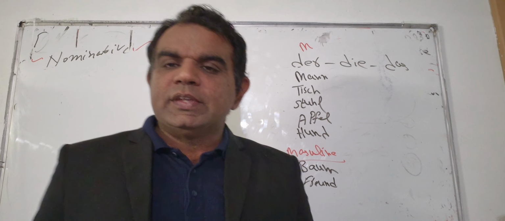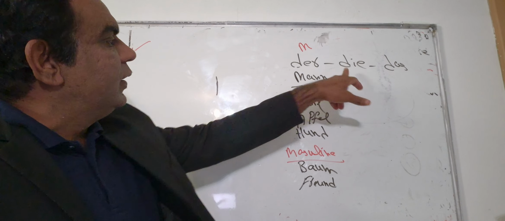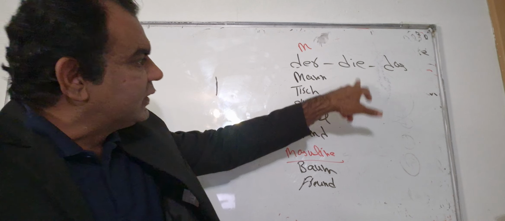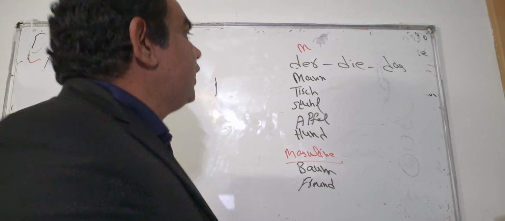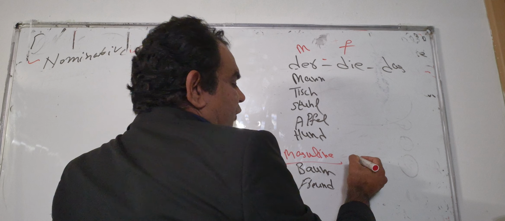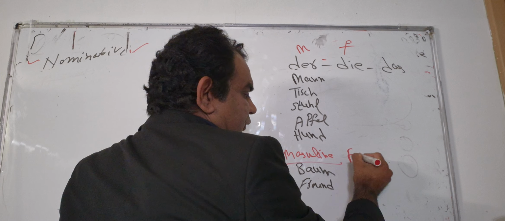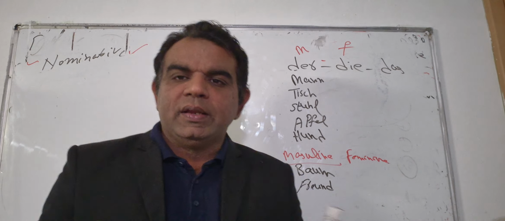Now, the second category is the nouns written with the article die. We call them feminine, and these are written with F. Feminine means the female category, you can say.